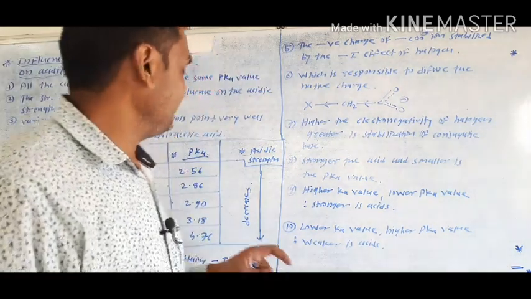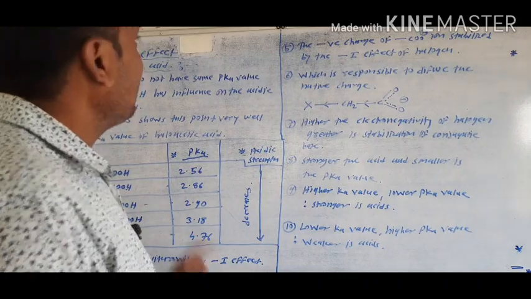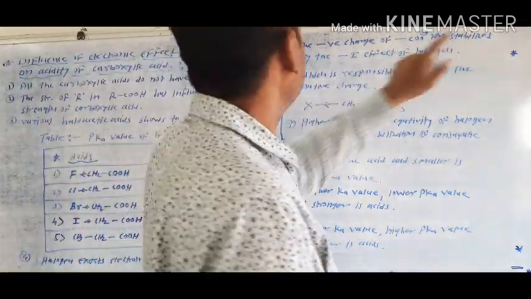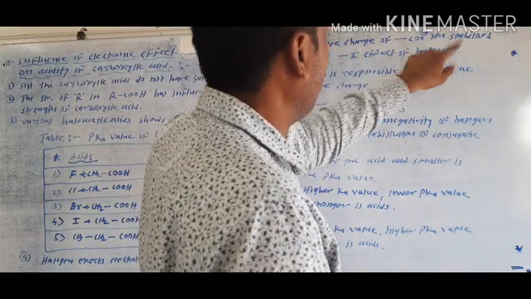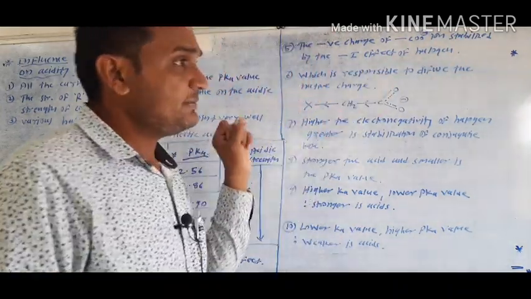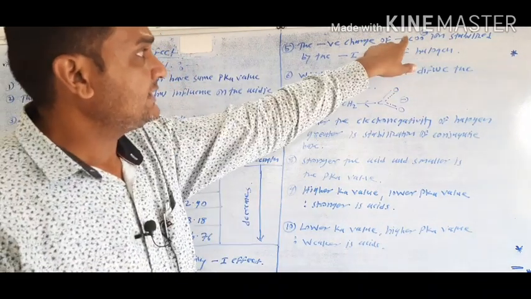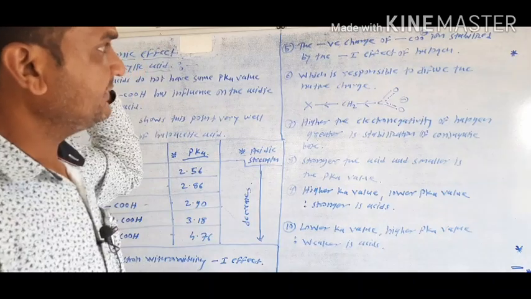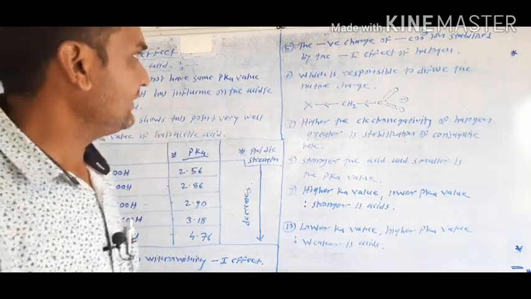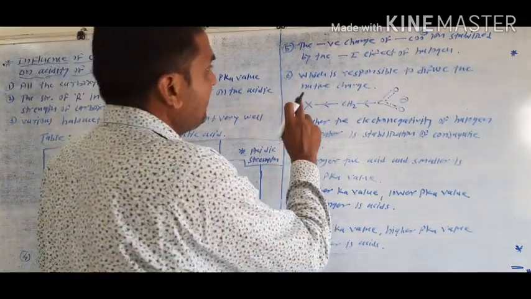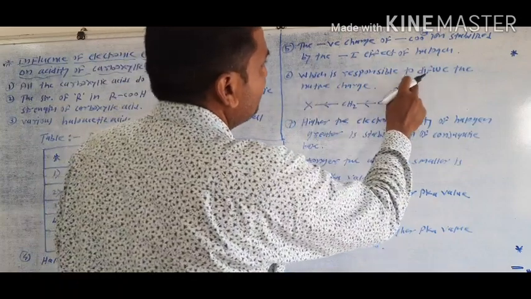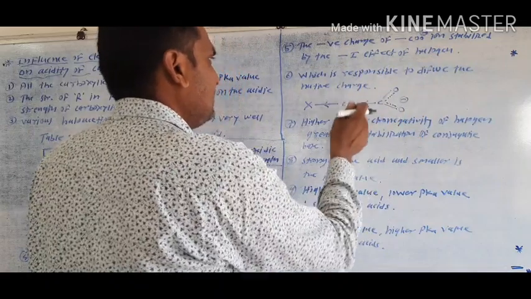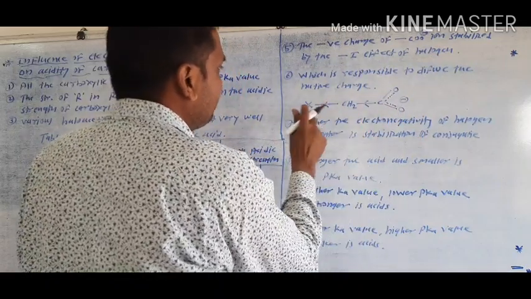Fifth important point: due to the minus I effect, the negative charge on the carboxylate ion is stabilized by the minus I effect of the halogens. The minus I effect acts on the carboxylate ion of the acid, and this negative charge is stabilized. Sixth important point is that this is responsible for diffusing the negative charge. The negative charge goes in the direction of the halogen atoms.